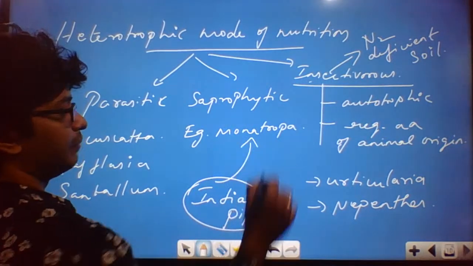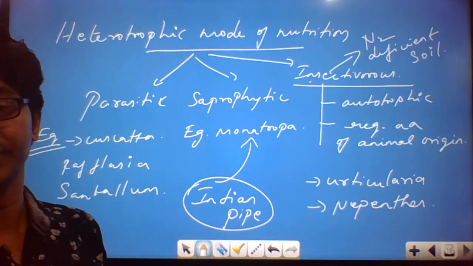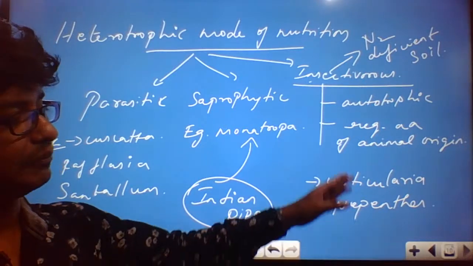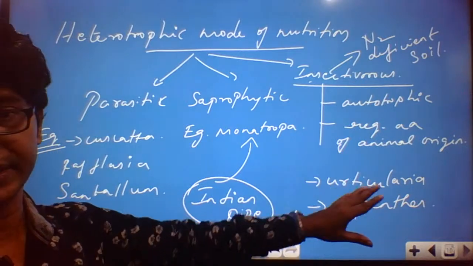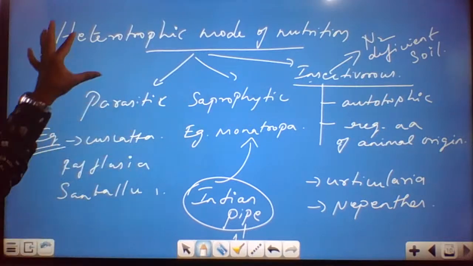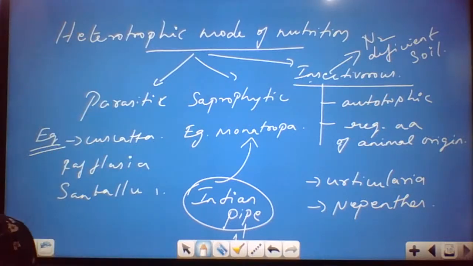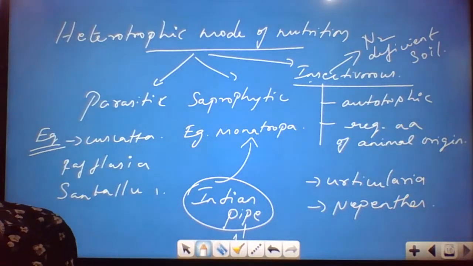So Indian pipe is a common term that we give for Monotropa. Monotropa we commonly call an Indian pipe. So by this we come to almost the end of this chapter, that is protein metabolism. This is Venus flytrap. These are the common names that we give for Utricularia, Nepenthes that you study in the lower classes. So these three types of plants undergo heterotrophic mode of nutrition. Definitely I'll send this picture if you request it.